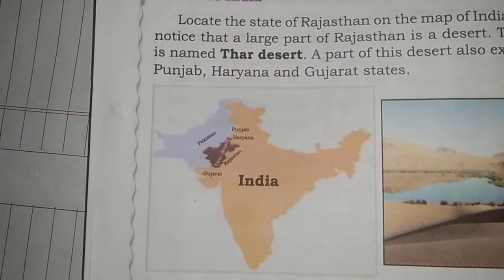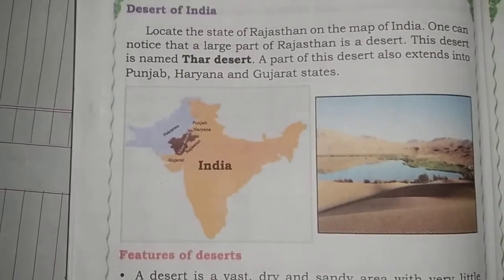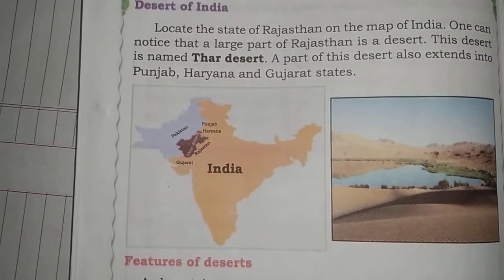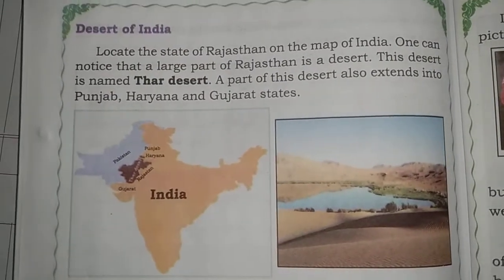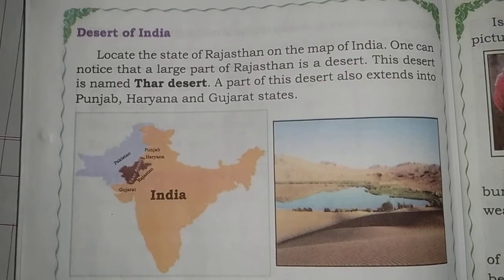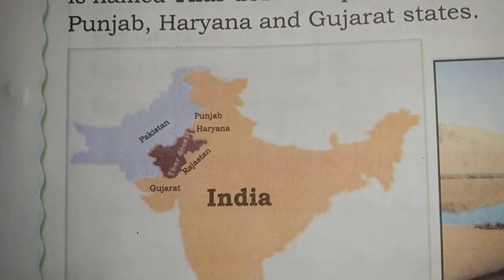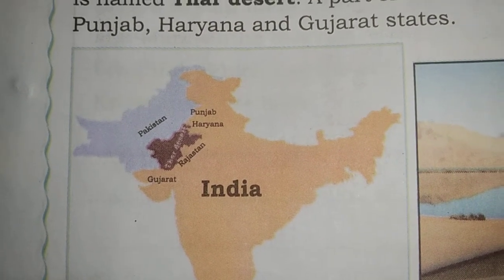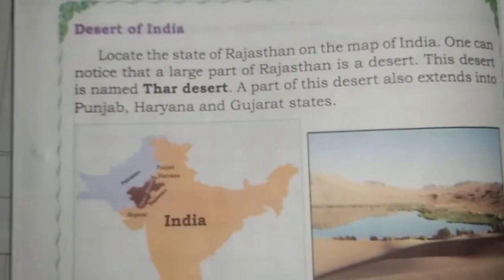This desert is also known as the Thar Desert. The Thar Desert is the largest desert in India. It is located in Rajasthan, and a part of this desert also extends into Punjab, Haryana and Gujarat. Okay, I will once again repeat it.